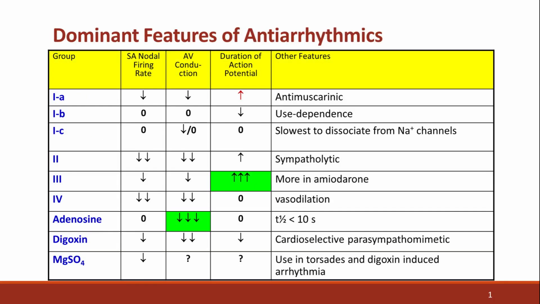Class 1 drugs primarily act on ventricular myocardium, with little effect on the SA or AV node. Class 2 and 4 drugs act maximally on the SA and AV nodes, as these depend on sympathetic tone and calcium currents. Class 3 drugs mainly prolong the duration of the action potential and refractory period, reducing re-entry arrhythmias.